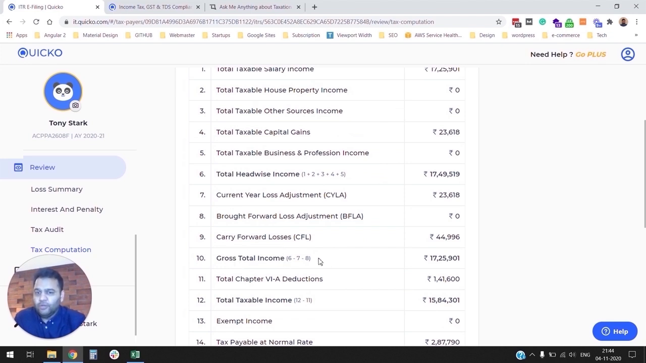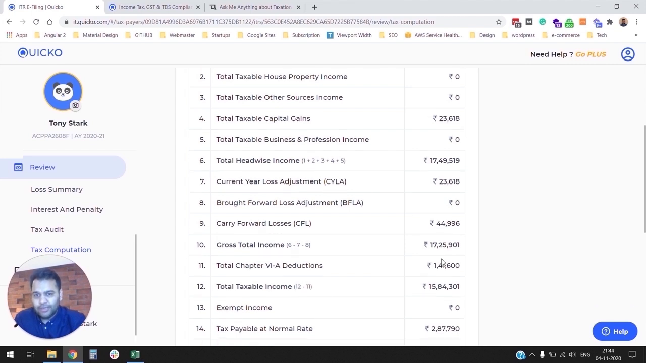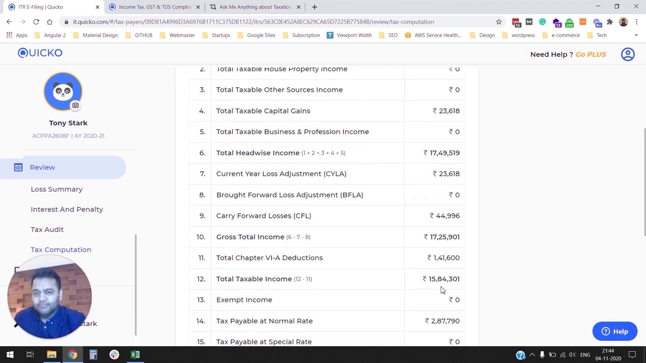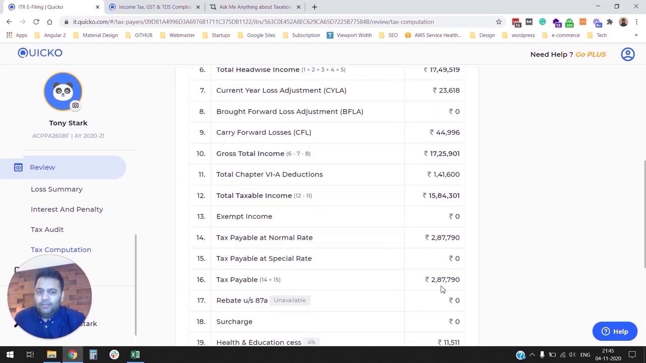Essentially, you have your gross total income, right? Chapter 6A deductions we already talked about. So you deduct your Chapter 6A deductions from your gross total income and you get your total taxable income. So you will now see tax computation on this total taxable income, which includes tax payable at normal rate income, so salary income, business profession, other income sources, house property incomes.